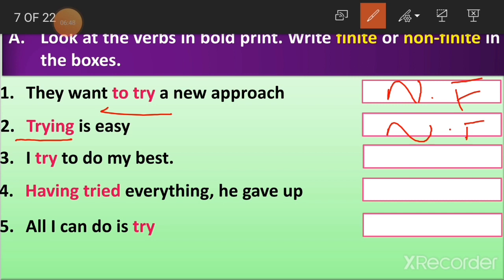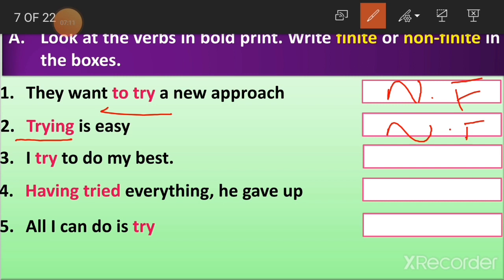Now, I try to do my best. The third sentence. I try to do my best. So, let us add the second person. You try to do your best. We'll add the third person here. He, she, it. He tries to do his best. She tries to do her best. It tries to do its best.